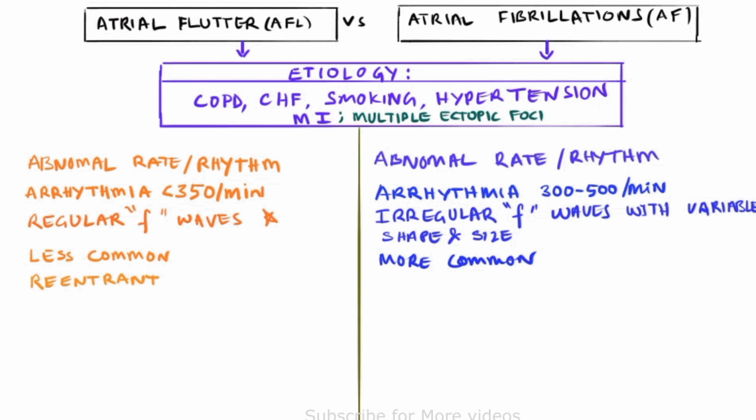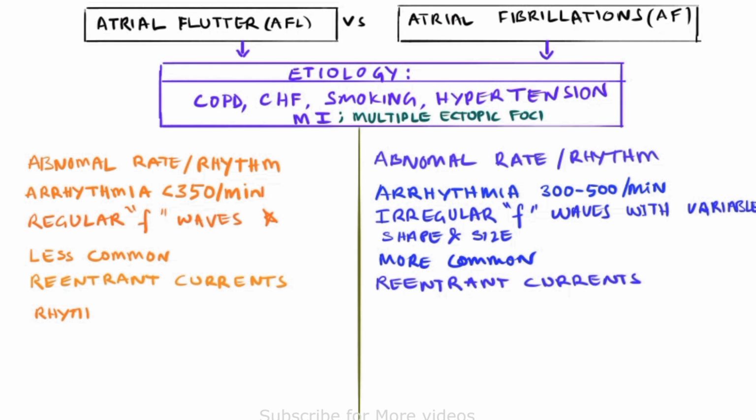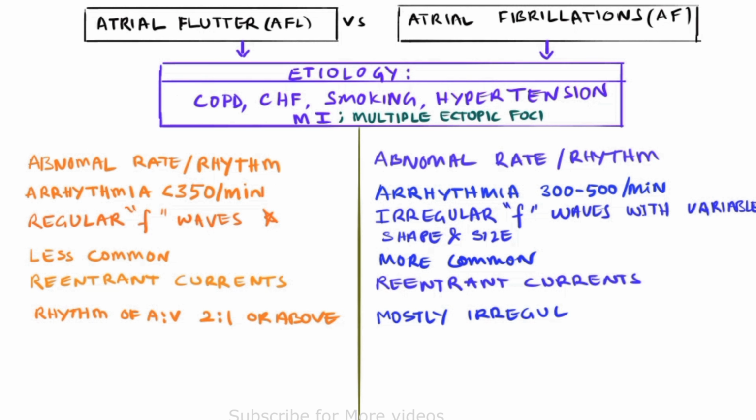Recurrent currents are a main cause of both: multiple ectopic foci with recurrent currents. The atrial to ventricular rhythm in flutter is 2:1 or above, whereas mostly irregular rhythm is seen in atrial fibrillation. Atrial flutter is regularly irregular, whereas the ECG of atrial fibrillation is irregularly irregular.